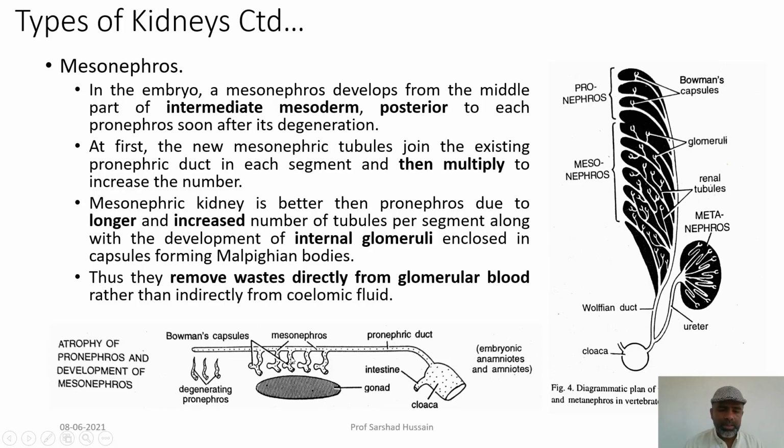It has a good number, more than one tubule, within each segment, and moreover these tubules are longer, and they also develop internal glomeruli. You can see the Bowman capsule developing over there, which will have the blood capillaries present inside it, as I have told you in the previous slides. Thus, they remove the waste directly from the glomerular blood, because the glomerular blood is directly connected with the Bowman capsule. It is not taking the fluid from the coelom.